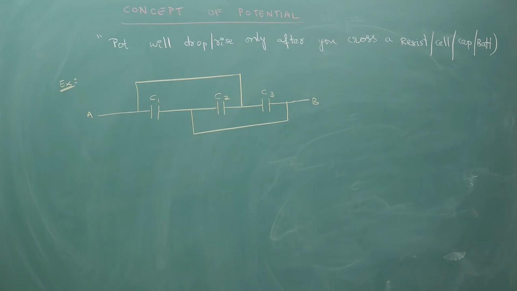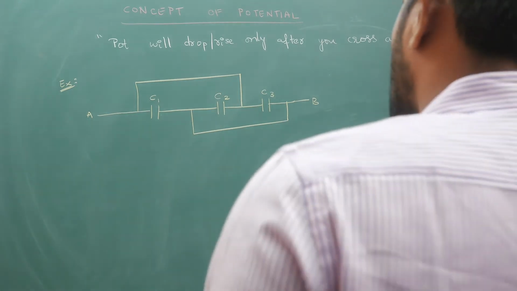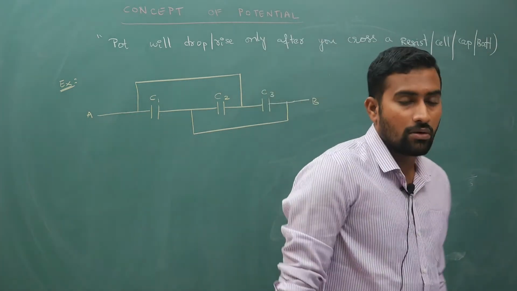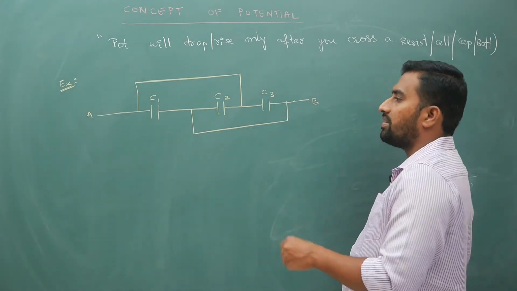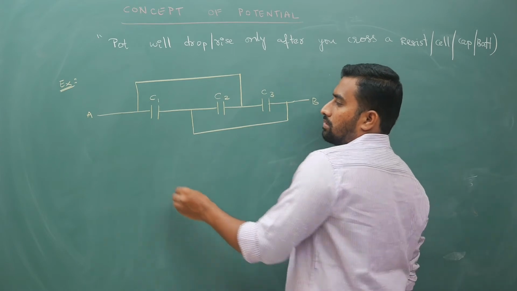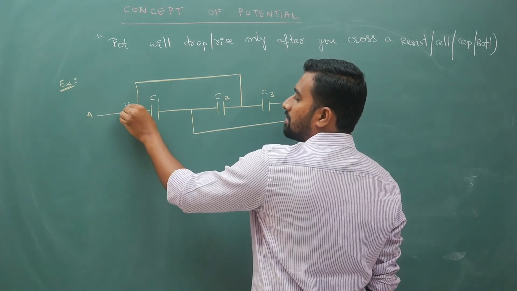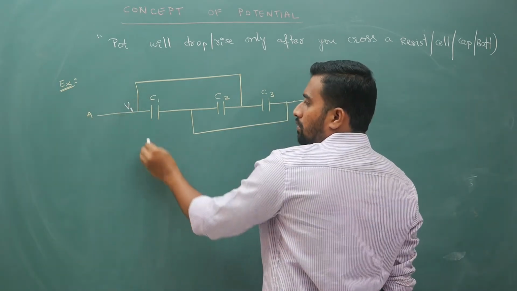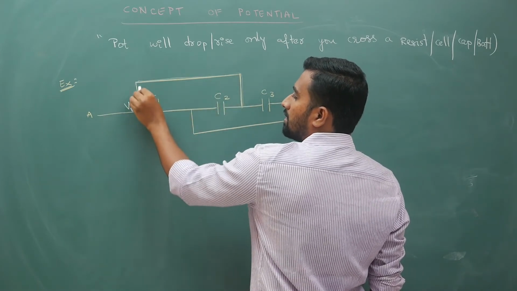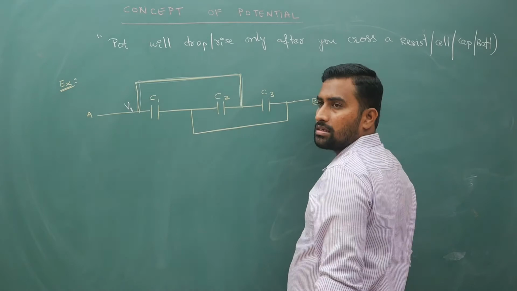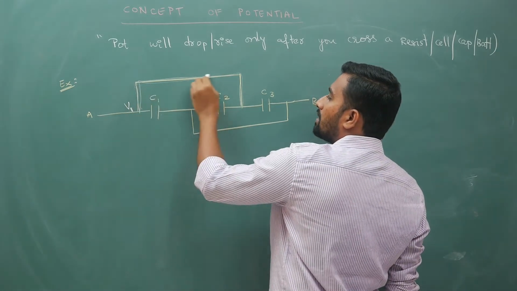Now because we cannot identify the series parallel connection here, what we are going to do is identify points of the same potential. If I mark the potential as VA here, over this entire wire it will be the same, because you don't have any capacitor here.